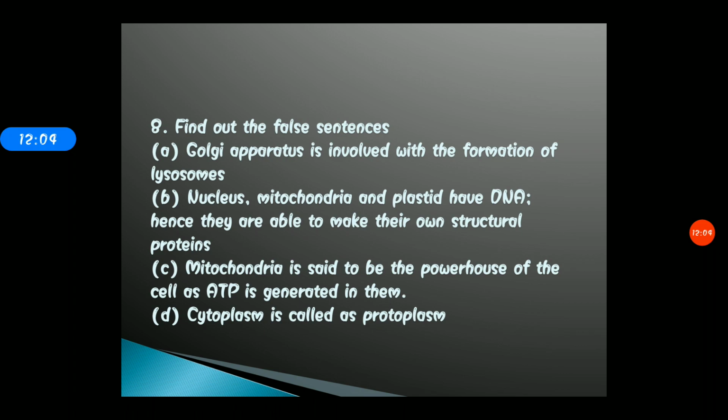Option A: Golgi apparatus is involved with the formation of lysosome. B: Nucleus, mitochondria and plastids have DNA. Hence, they are able to make their own structural proteins. C: Mitochondria is said to be the powerhouse of the cell as ATP is generated in them. And D: Cytoplasm is called protoplasm. So students, read the options very carefully and then mark the right answer.